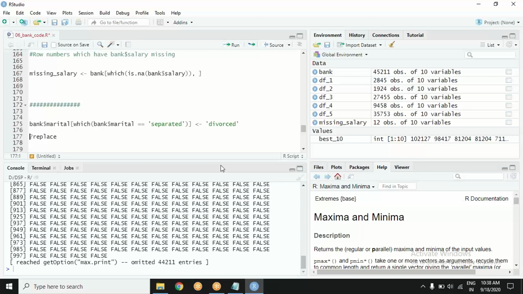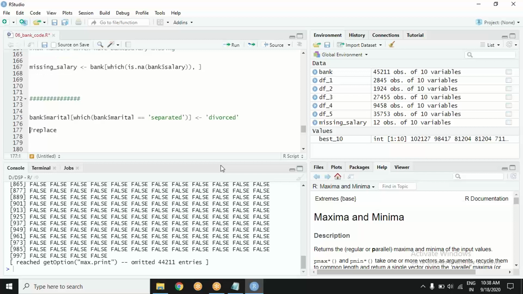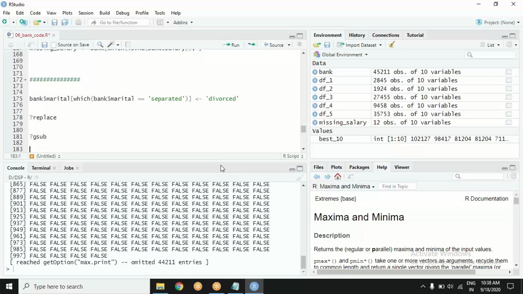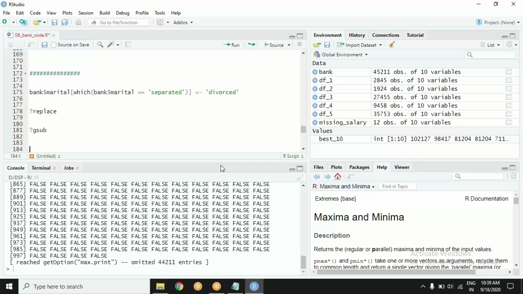Then there is the replace function. You can replace certain values in a particular column with another value, so you can check that out. One of you, I don't recall who did that, somebody used gsub. Perhaps Rehan, was it you? Was that Rehan who used gsub? Yes.